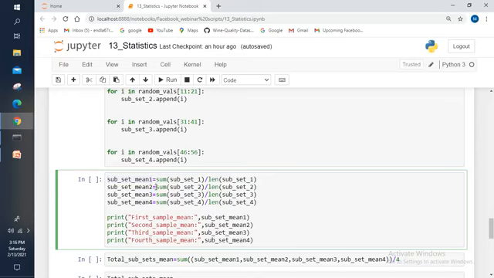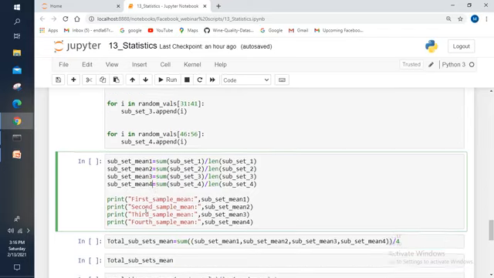And in the same way, I am going to calculate the mean for the subset 2 as well. I am going to store that mean into the subset mean 2. And I am going to calculate the mean for the third subset. I am going to store that mean into the subset mean 3. In the same way, for the subset 4 as well, I am going to store that mean into the subset mean 4. Let me show you how the mean values came to us.